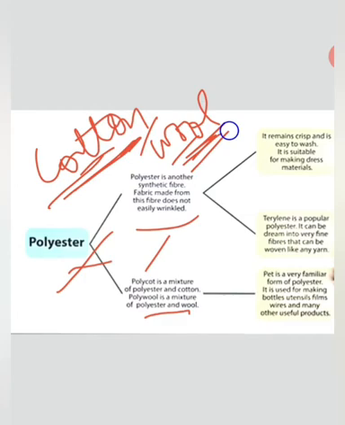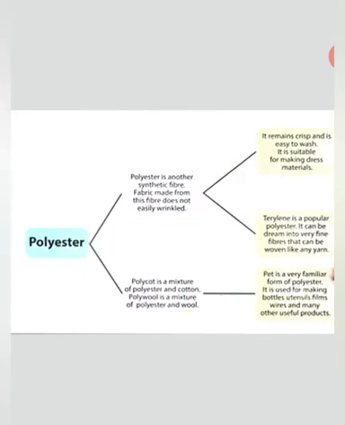So polyester, which is a synthetic, means man-made fiber, when it combines with cotton, which is a natural fiber, gives polycot. And when polyester, being a synthetic fiber, combines with a natural fiber, that is wool, it gives polywool. So a question could come: what is polycot and what is polywool? So you have to remember that.